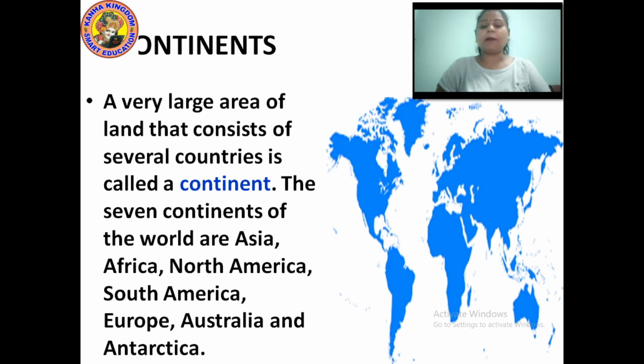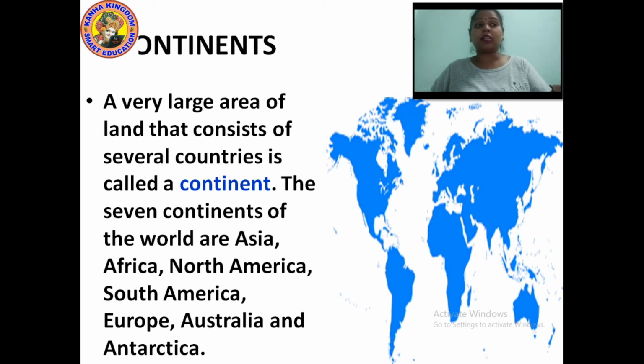Now let's discuss what continents are. A very large area of land that consists of several countries is called a continent.